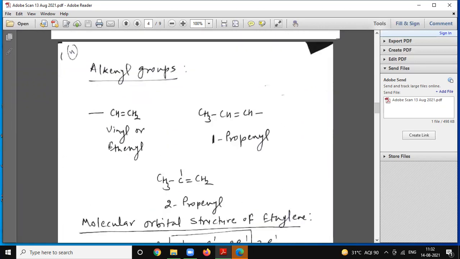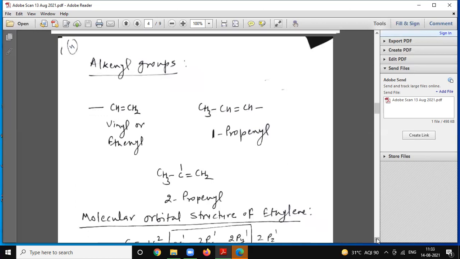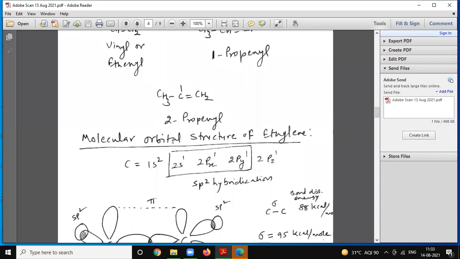Alkenyl groups. If this group is present, we can call it a vinyl or ethenyl group. 1-propenyl group. And if it is attached at the second carbon, it is a 2-propenyl group.